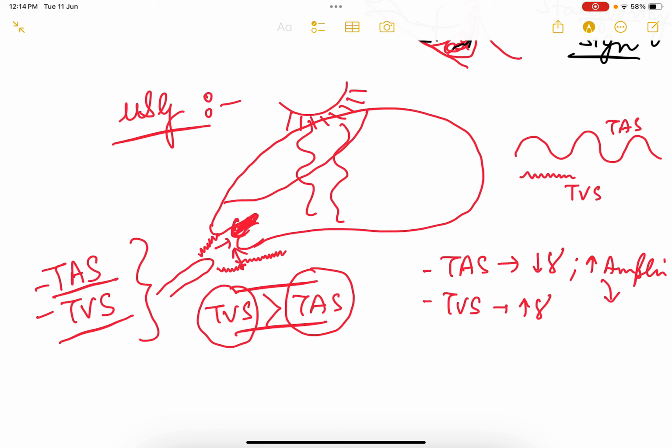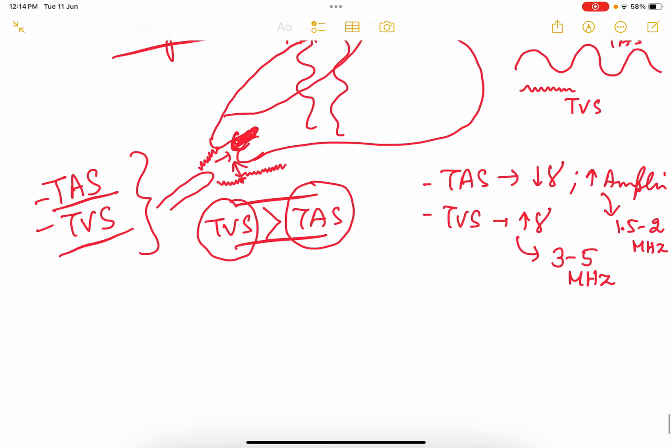So what is the frequency of TAS and what is the frequency of TVS? For TVS, it is 3 to 5 megahertz, whereas for TAS, it is 1.5 to 2 megahertz. So transvaginal scan is used for diagnosing very small lesions which are nearer to the probe. Okay, so this can be done.